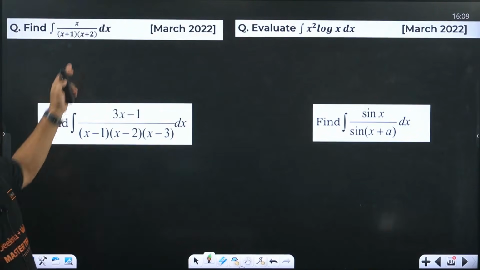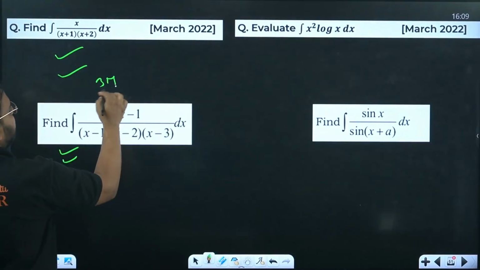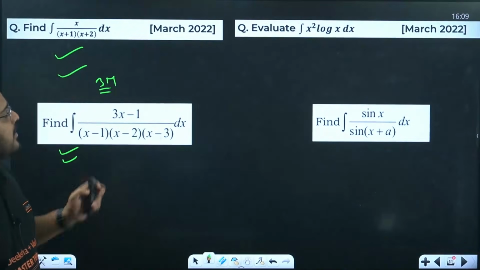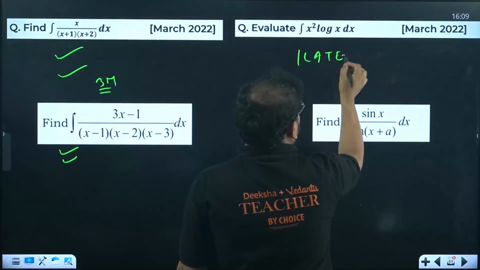Yes, few more questions. This is a pakka question from partial fractions in 3 marker. Pakka question will be there. I've solved this question on many occasions. Okay, so this is going to be the picture. And how would you solve this problem? This is your integration by parts problem.